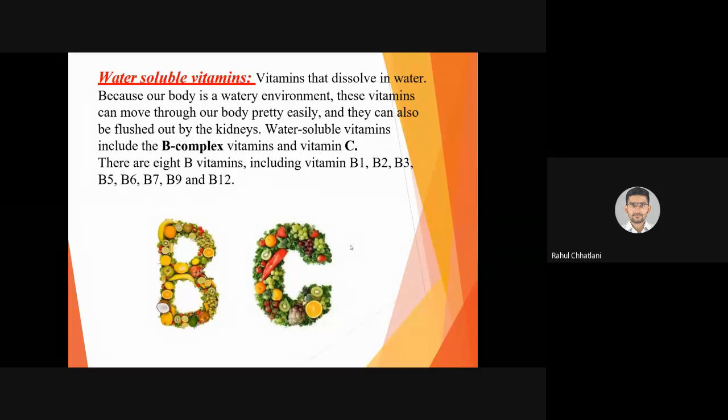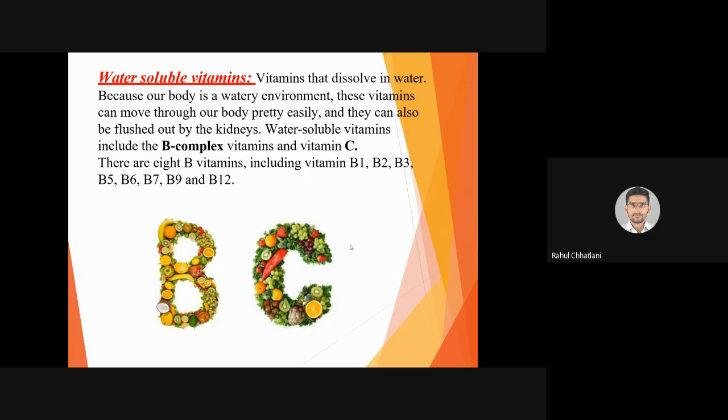Water soluble vitamins. Yes, vitamins that dissolve in water, as the name itself suggests. Because our body is a watery environment, these vitamins can move through any body part easily. Say for example, if any part of the body, like the muscles of the forearm, requires vitamin B and vitamin C, they are water soluble, so they can pass easily. Fat soluble are selectively permeable. Yes, in our cellular membrane there are proteins.